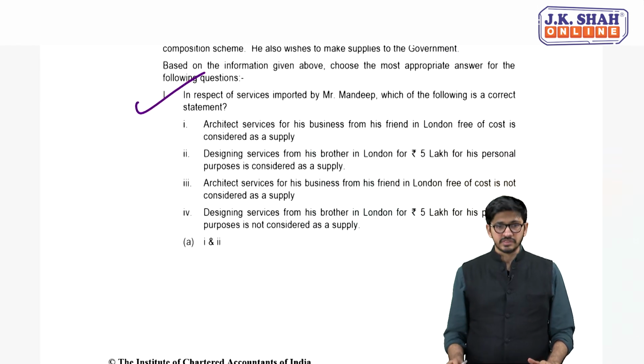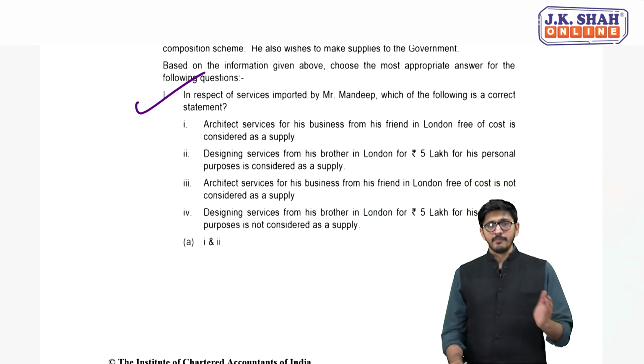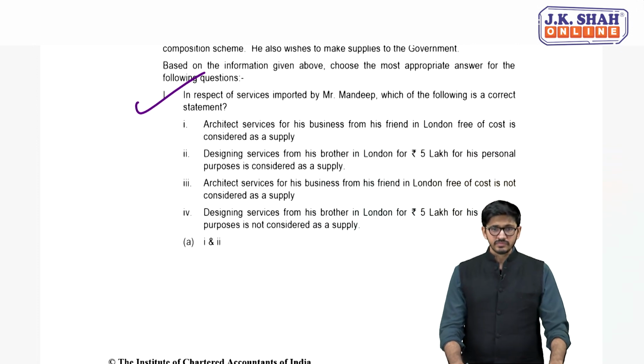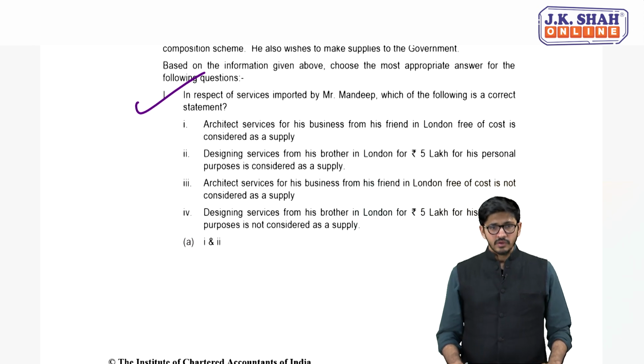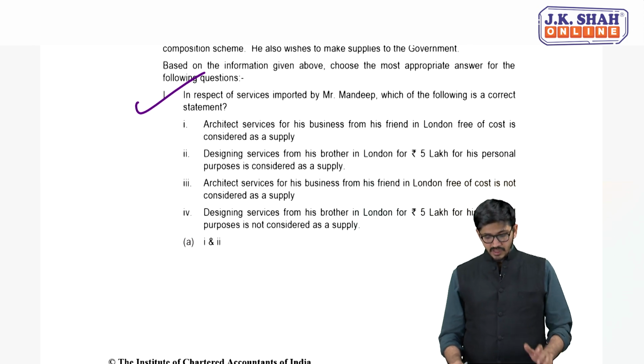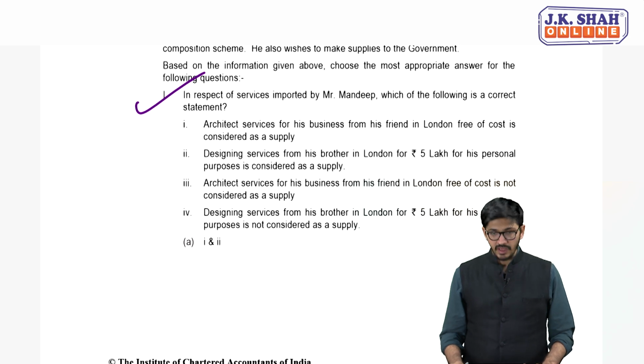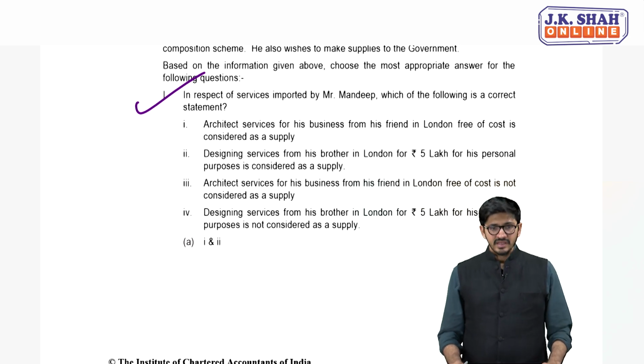So let's check the first question. In respect of services imported by Mr. Mandeep, which of the following is a correct statement? Let's try and understand. First, architect services for his business from his friend in London free of cost is considered as a supply. So here basically the options that are given are as to whether it's a supply or not.